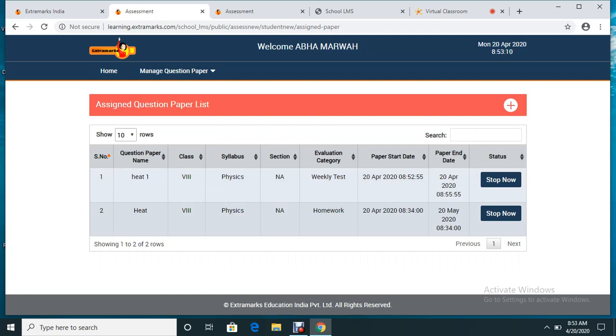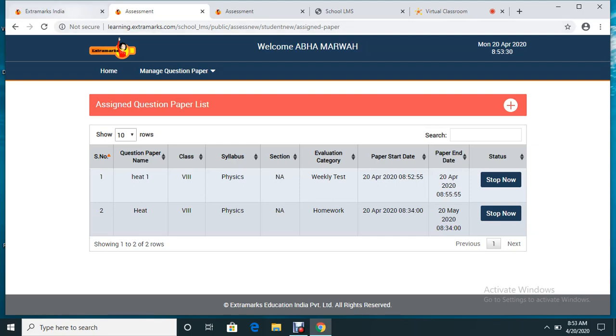Now as you can see, this weekly test has already been assigned. Now the students will be getting this notification in their dashboard, and as soon as they go live, they have to appear for the test. Once the total duration gets over, automatically the paper will get submitted. They will not be able to change it.